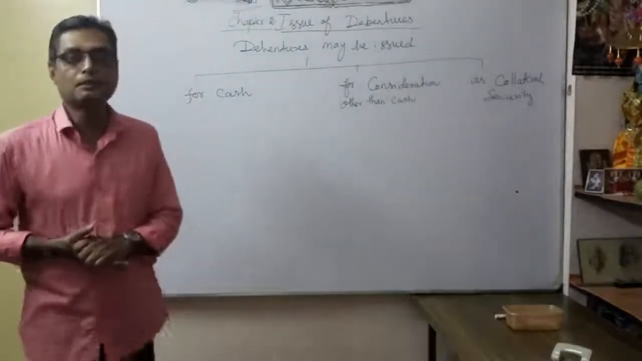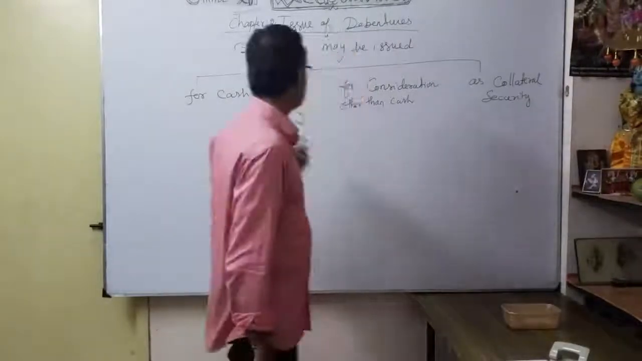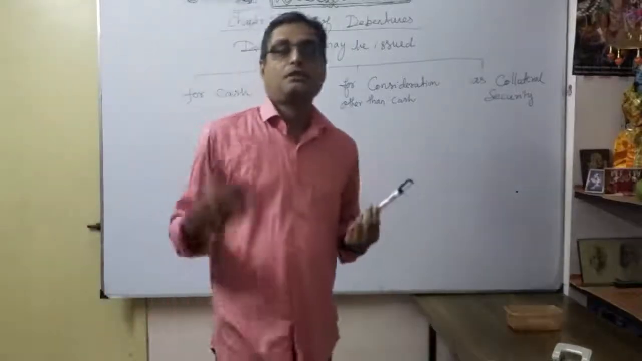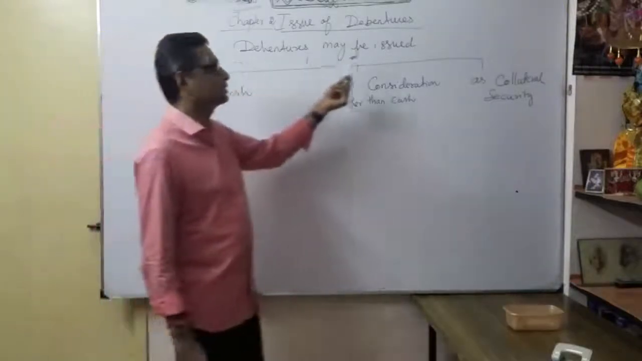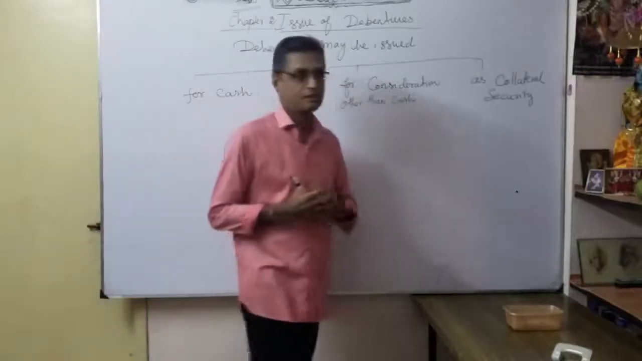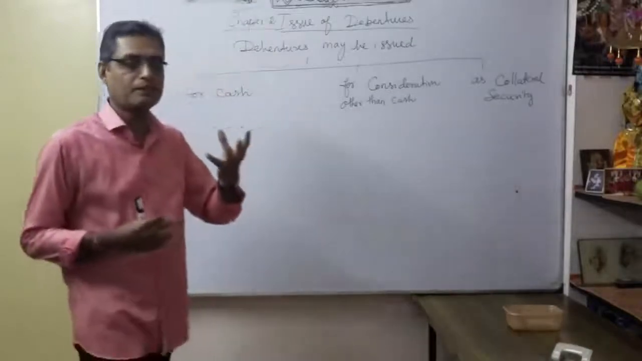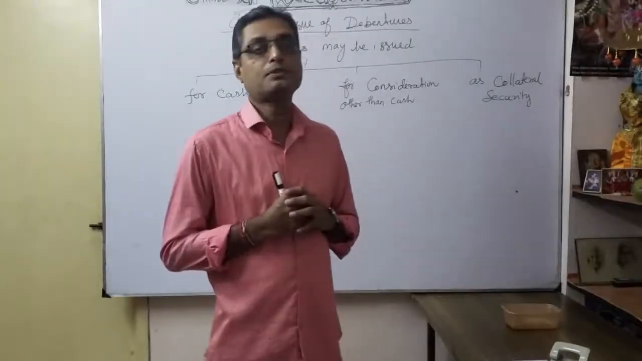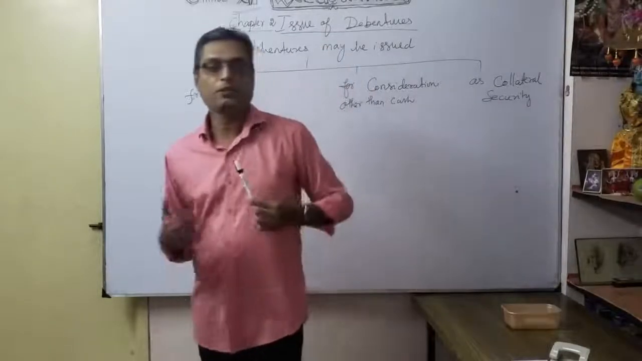Now, debentures may be issued in the same manner as I discussed for the issue of shares. First, for cash, in the form of installments or a lump sum amount. You collect money from the debenture holder. Then for consideration other than cash, where they are not giving money in the form of cash but in some other form. Third, which is new for you, as collateral security. One by one we are going to discuss.